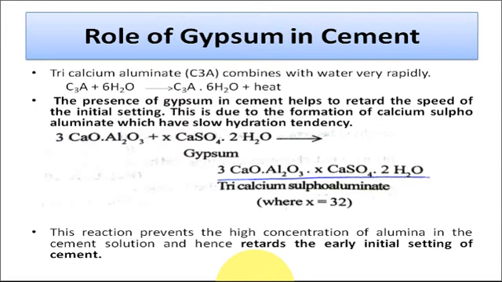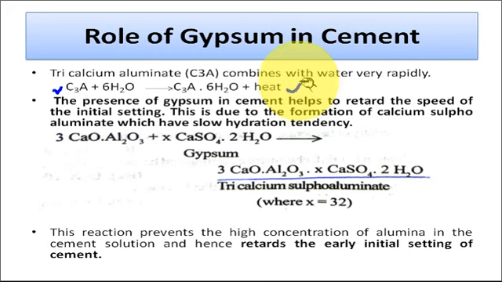Now, the important topic is the role of gypsum in cement. Why do we add gypsum to the cement? Basically, in our previous slides, we discussed that the tricalcium aluminate forms gel very rapidly. So, if this reaction takes place very rapidly, that means cement sets before 45 minutes, but it is not desirable.